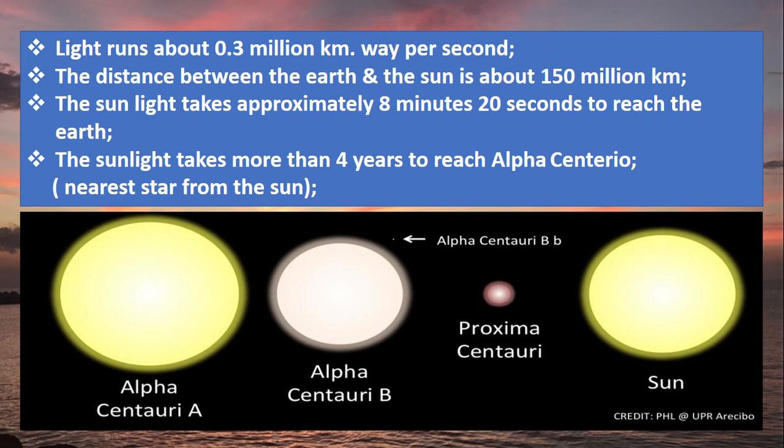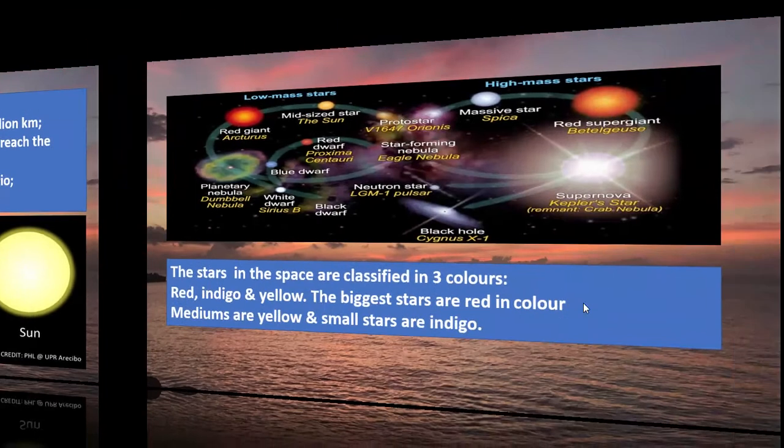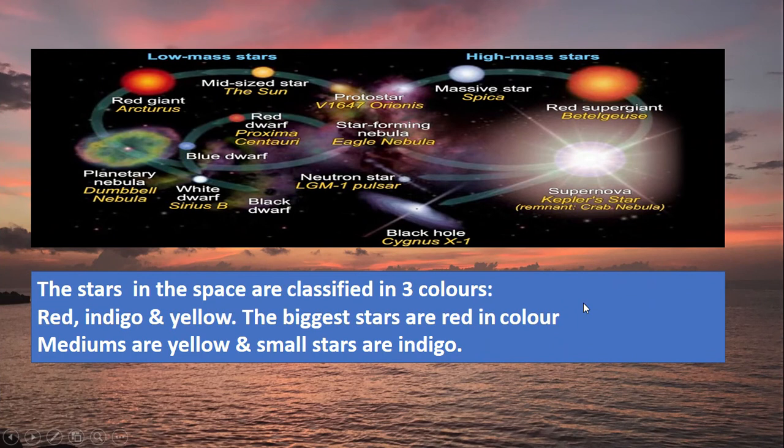So, light takes a few million years to reach from the farthest star to another farthest star. Now you can realize what the distance from one star to another star is, and how mammoth the universe is. Next, the solar system exists in the galaxy named Milky Way, we have learned. Now we will know about the stars.